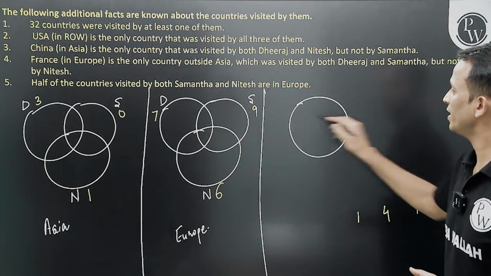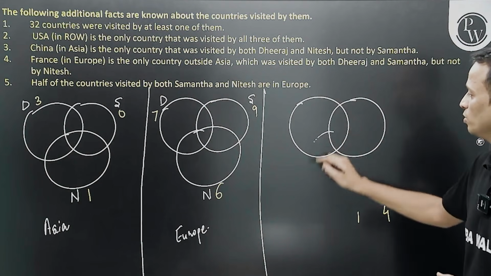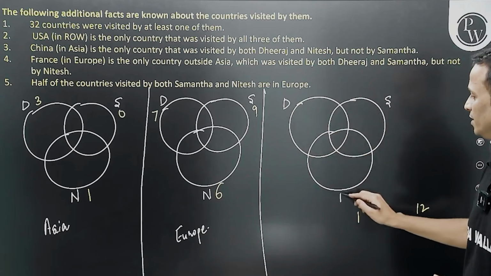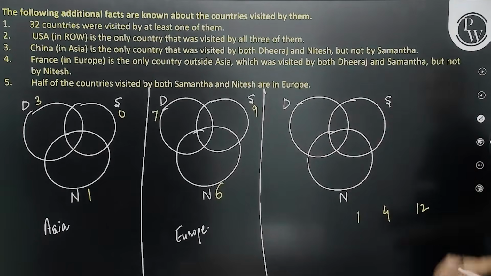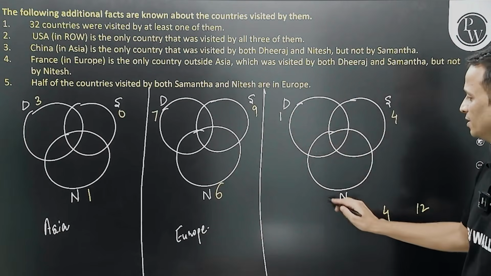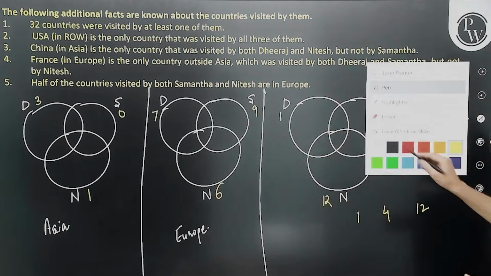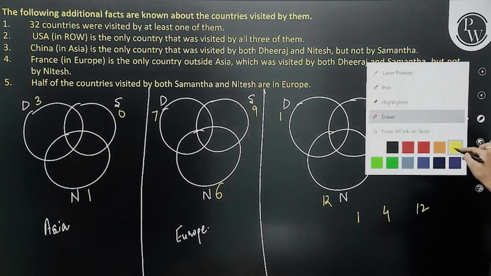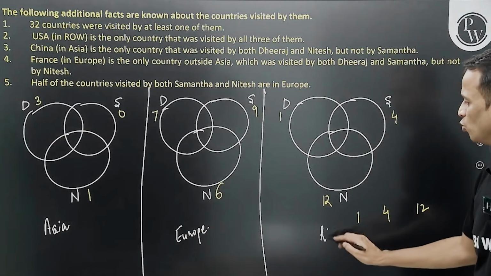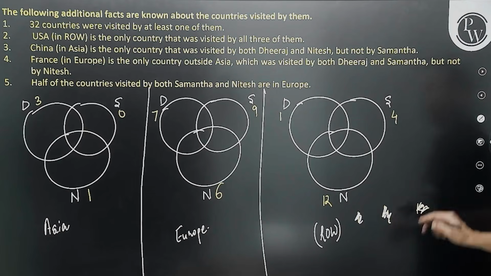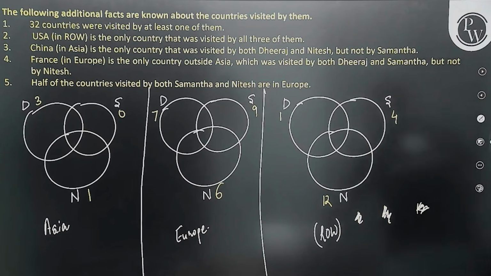So the third Venn diagram for ROW, the rest of world: Dheeraj, Samantha, Nitesh, and let me write these 3 values: 1 for Dheeraj, 4 for Samantha, and 12 for Nitesh. All right, perfect. So I have this with me and I can write ROW here. These 3 values are not required now.